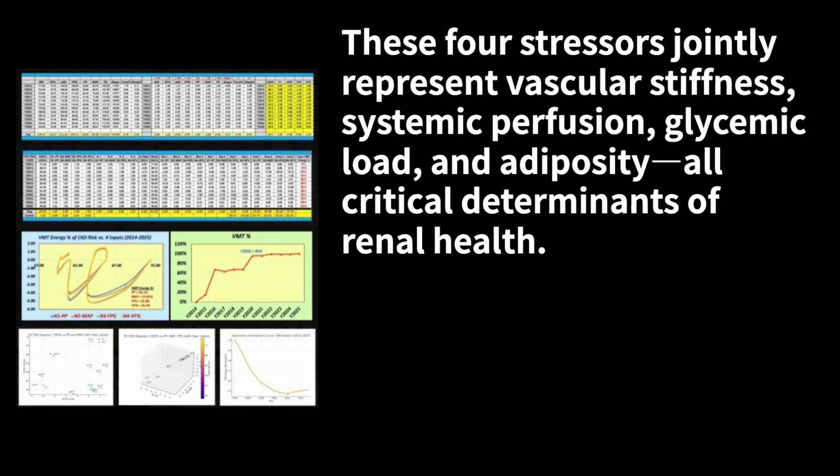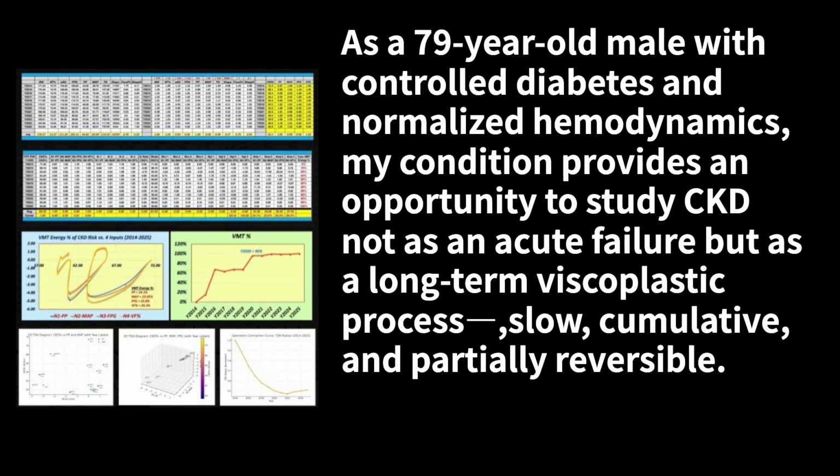These 4 stressors jointly represent vascular stiffness, systemic perfusion, glycemic load, and adiposity, all critical determinants of renal health. As a 79-year-old male with controlled diabetes and normalized hemodynamics, my condition provides an opportunity to study CKD not as an acute failure, but as a long-term viscoplastic process, slow, cumulative, and partially reversible.